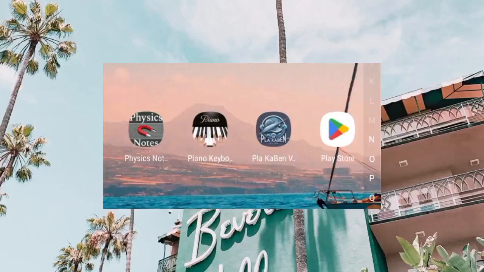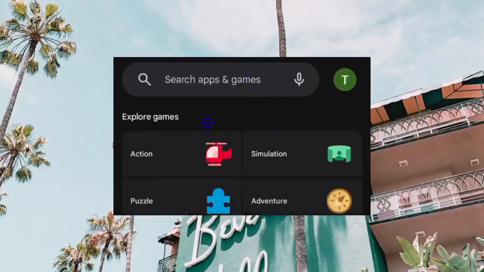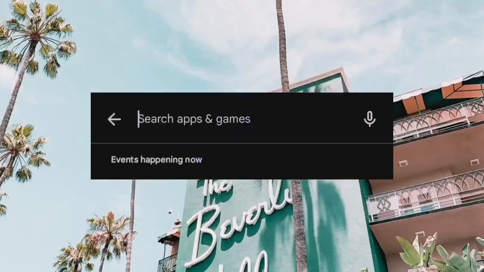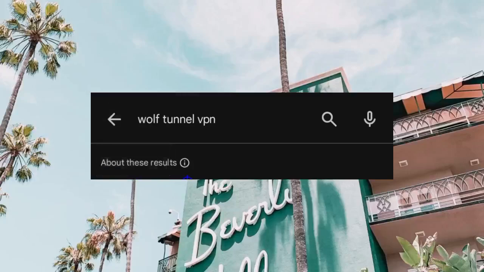The VPN is already on Google Play Store. Go on Google Play Store where you can search and install Android apps. Click on search. Right here, the name of the VPN. This VPN is going to secure your connection as you are browsing online. This VPN is called Wolf Channel VPN. Search on it. Among those represented, select Wolf Channel VPN.